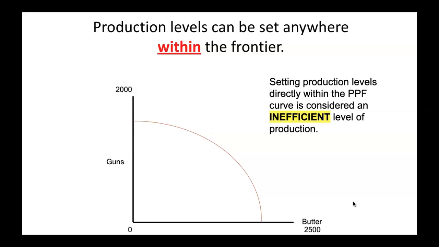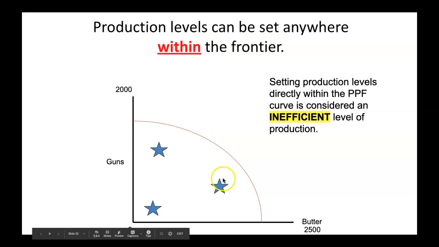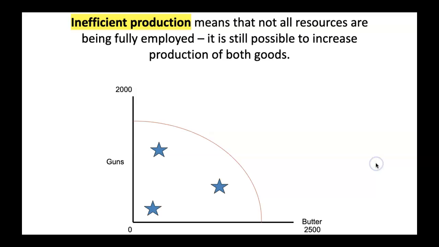Production levels can be set anywhere within the frontier. So you can set production anywhere inside the frontier, meaning to the left or below this curve. But setting production levels directly within the PPF curve is considered an inefficient level of production. Inefficient production means that not all resources are being fully employed. It is still possible to increase production of both goods, in this case, guns or butter.